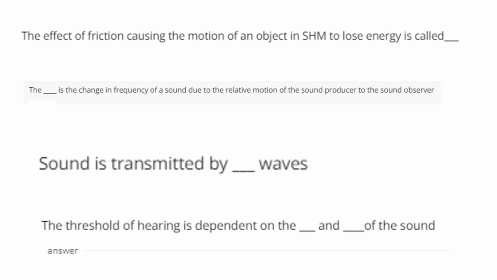Now, the threshold of hearing is dependent on a couple different variables. One is the frequency. We can't hear all ranges of frequencies, only about 20 to 20,000 hertz. But the threshold of hearing is also dependent on the intensity, or the energy, or the loudness of the sound. Just because a sound is 1,000 hertz and it's in our range doesn't mean I can hear it unless there's enough energy, or it's loud enough for me to hear it.